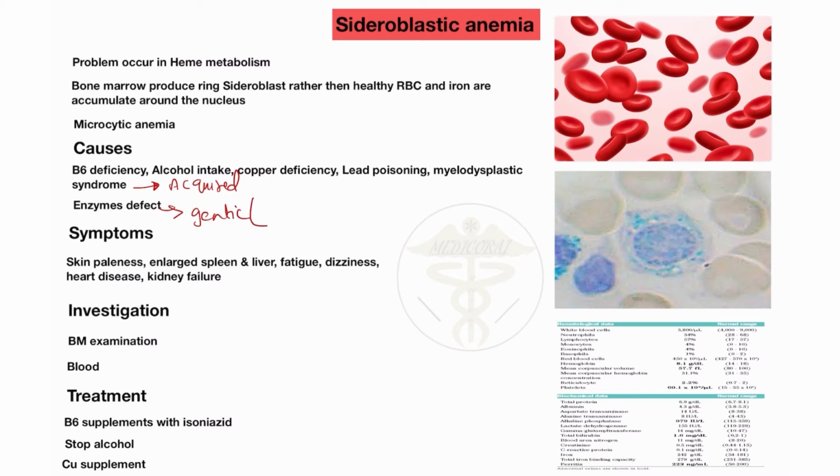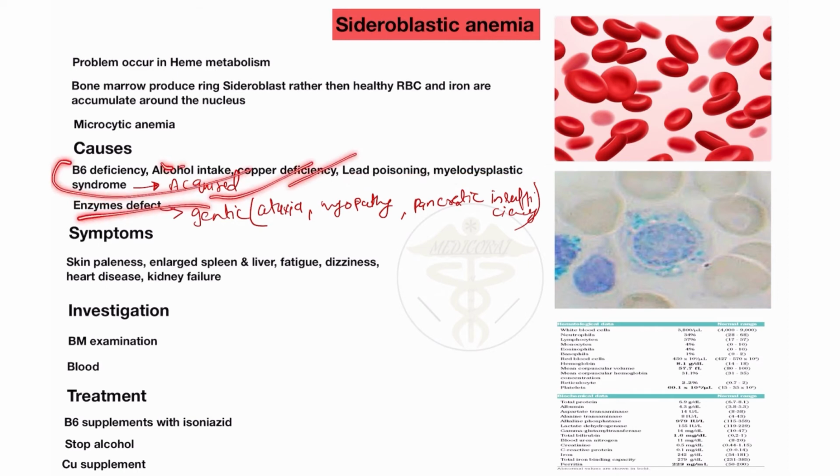And mostly you will see in the case of the ataxia patient, it is a genetic abnormality, also in the myopathy patient, and also in the case of the pancreatic insufficiency patient. So this is the genetic abnormality from birth. This enzyme defect is a genetic abnormality, but vitamin B6 deficiency, alcohol intake, copper deficiency, lead poisoning, myelodysplastic syndrome are acquired by the patient. So this is the acquired type of causes, and this is the genetic causes.